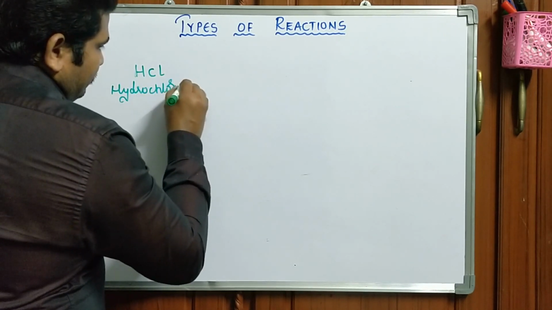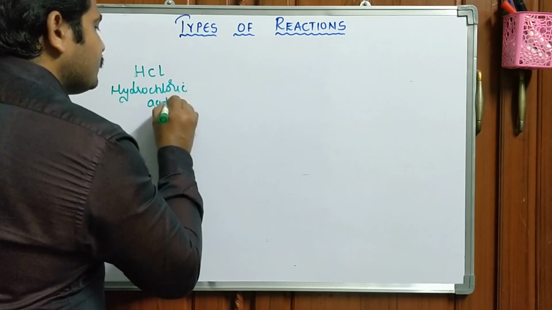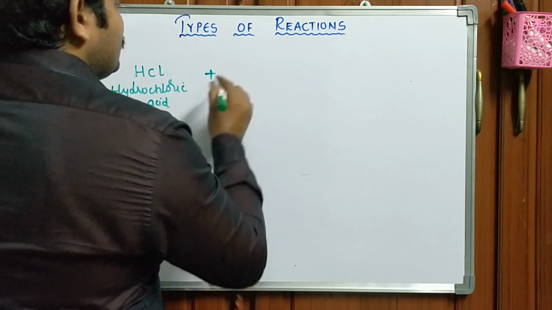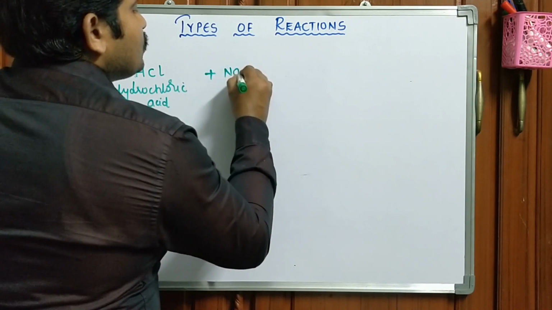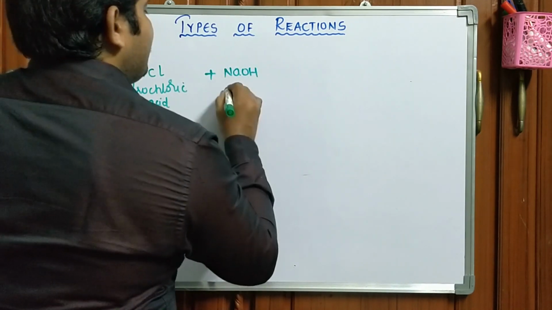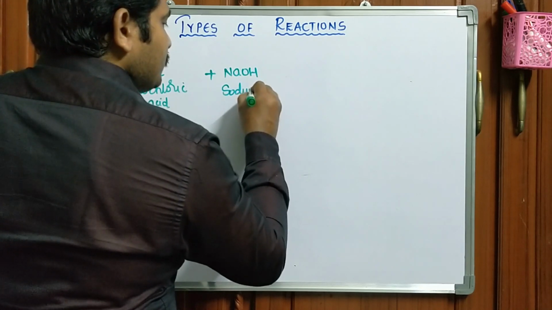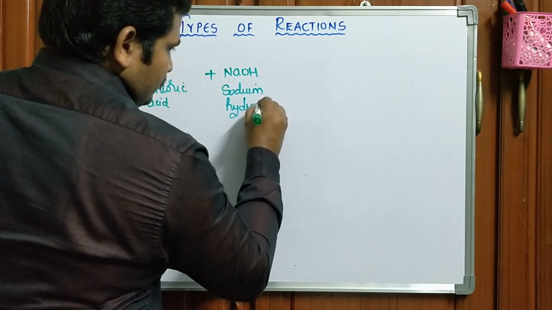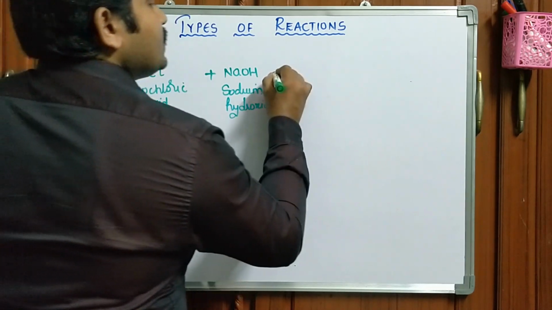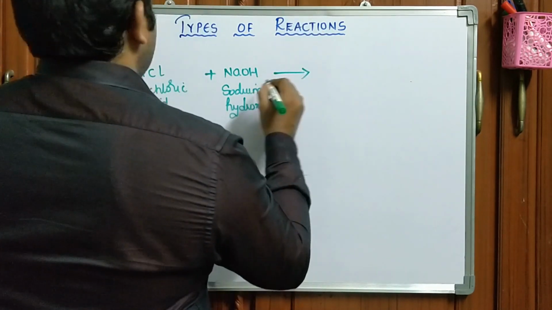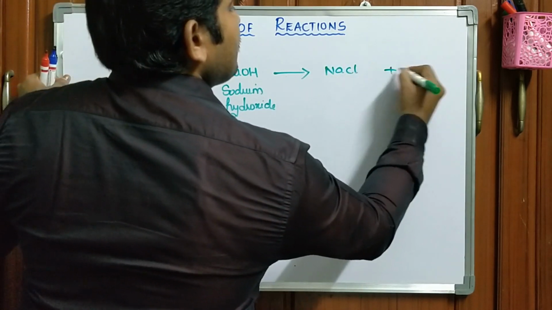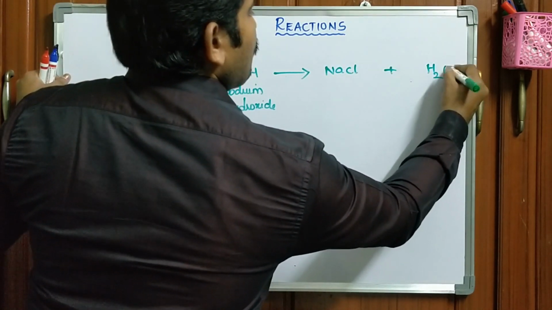Hydrochloric acid, when treated with sodium hydroxide, is going to form NaCl plus water.